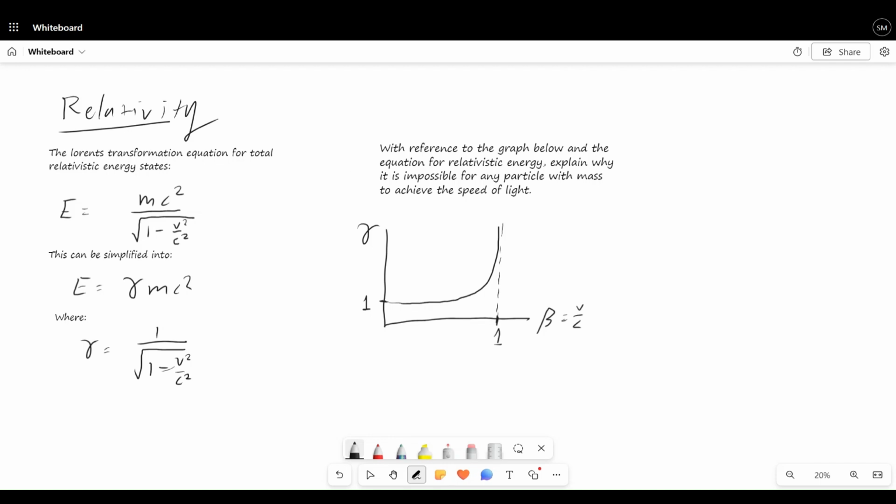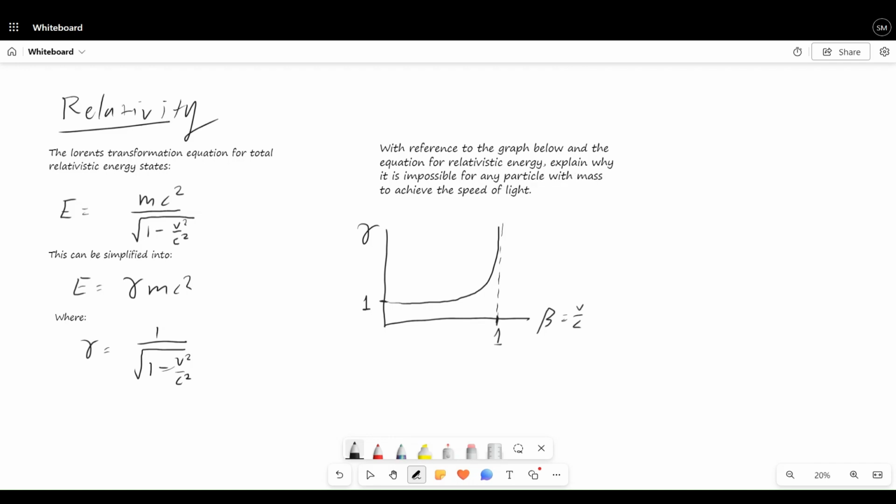Okay, so basically the question is, with reference to the graph below and the equation for relativistic energy, explain why it is impossible for any particle with mass to achieve the speed of light. Now, this is a worded question, right? And when you have worded questions like this, just make sure to pay attention to the wording of the question. And we have to make sure that when we answer our question, we use this wording. For example, right here, any particle with mass, right?